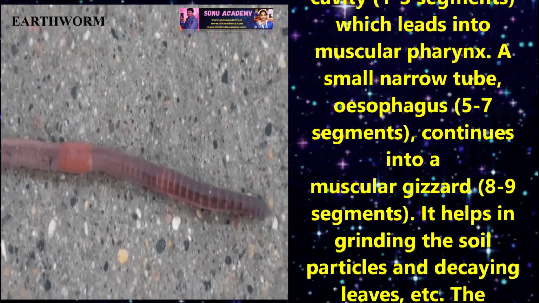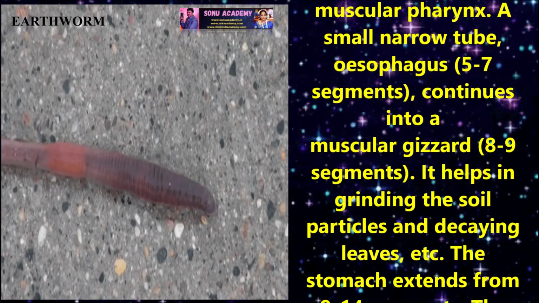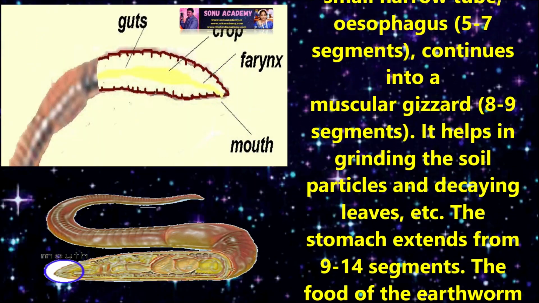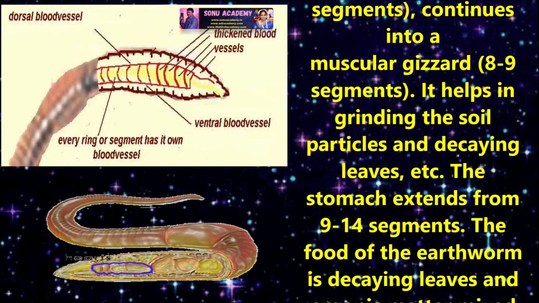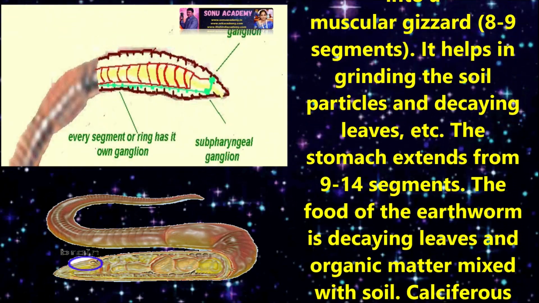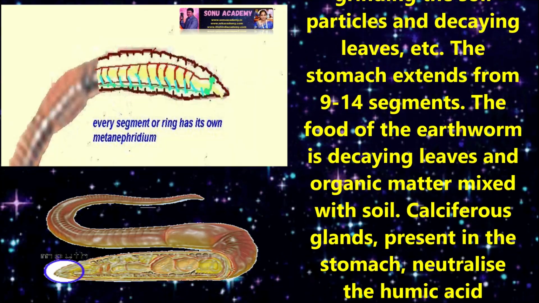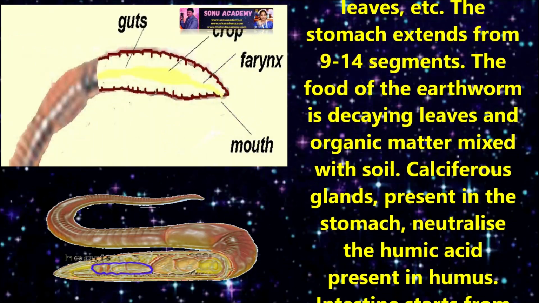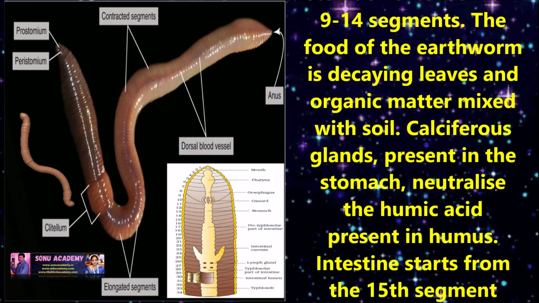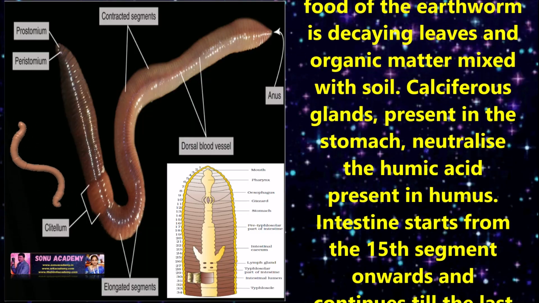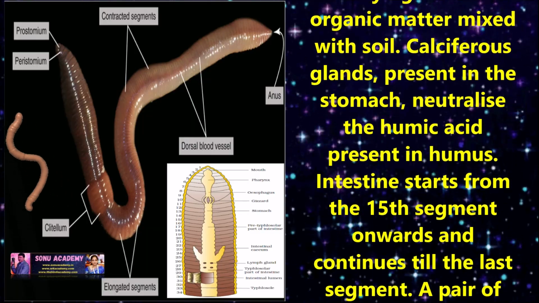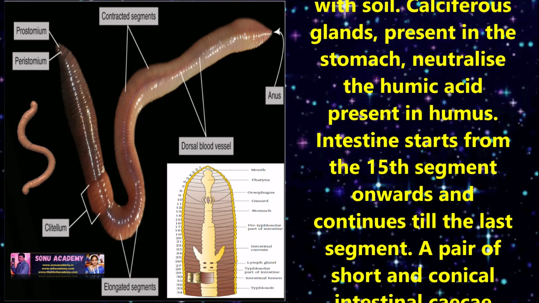It helps in grinding soil particles and decaying leaves. The stomach extends from 9 to 14 segments. The food of the earthworm is decaying leaves and organic matter mixed with soil. Calciferous glands present in the stomach neutralize the humic acid present in humus.